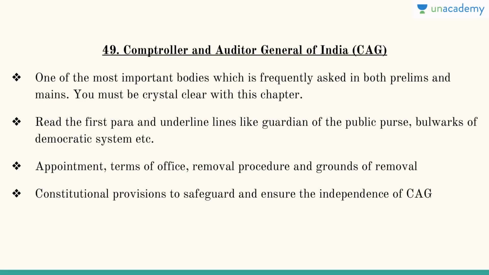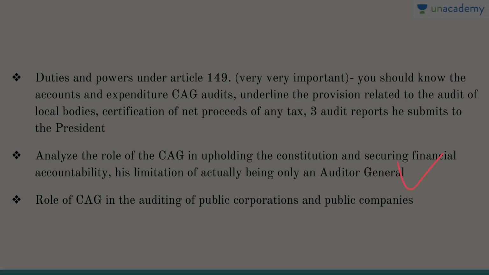Then you have the Comptroller and Auditor General of India. It is one of the most important bodies, frequently asked in prelims and mains. Try to be as crystal clear with this chapter as possible. Read the first para, underline the lines like guardian of the public purse, bulwark of the democratic system, then appointment, terms of office, removal process, grounds of removal, and constitutional provisions to safeguard and ensure the independence of the CAG.